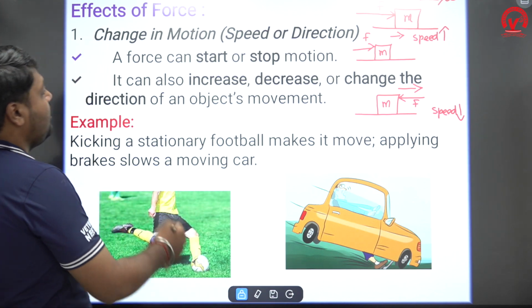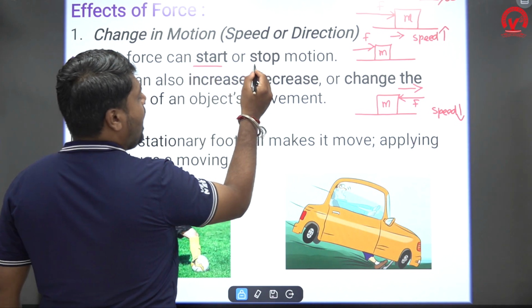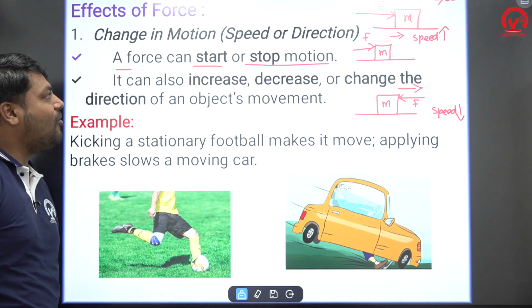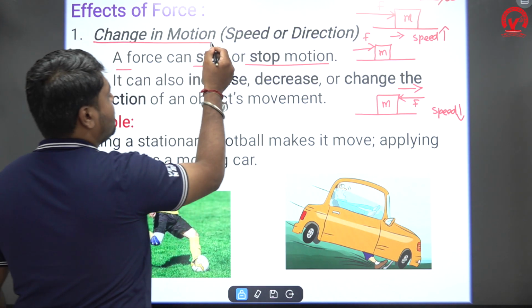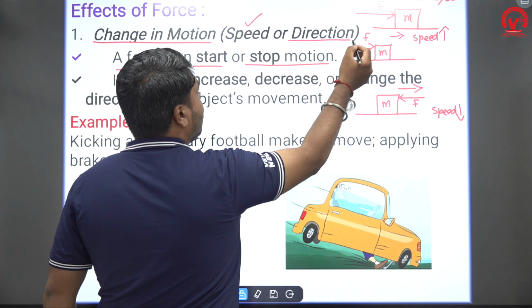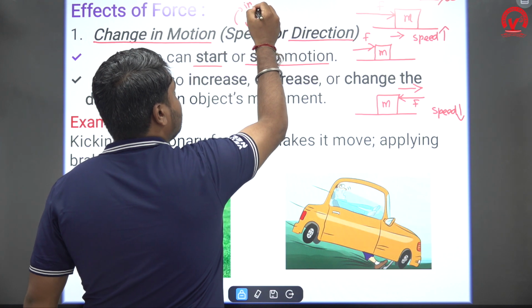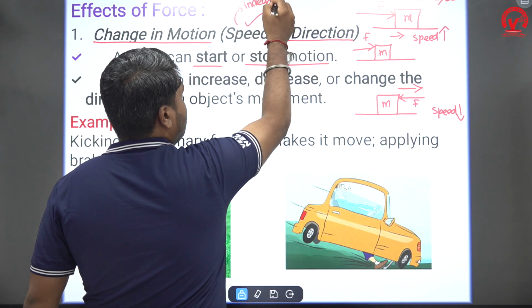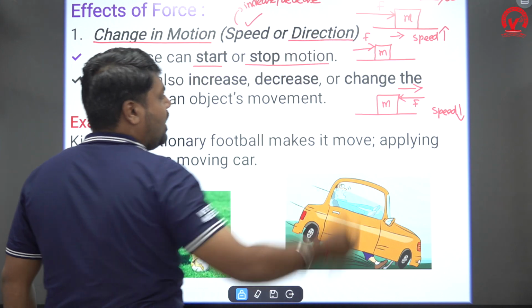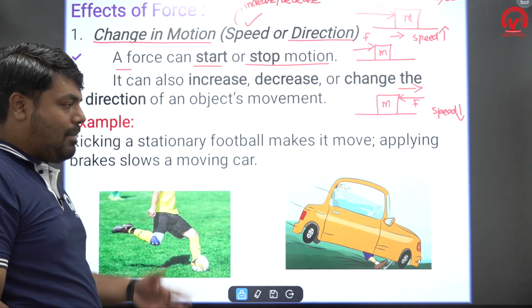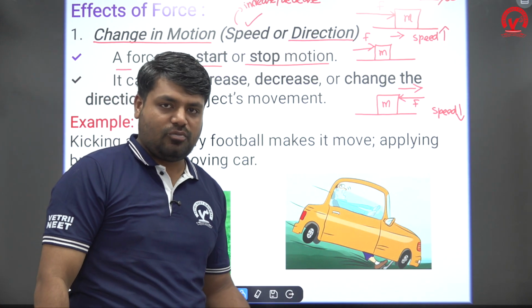So you are giving some opposite force. That's why a force can start or stop the motion. The change in motion can be in speed or in direction. It can increase or decrease the speed, as in the example I have given. It also has the ability to change the direction of the motion.